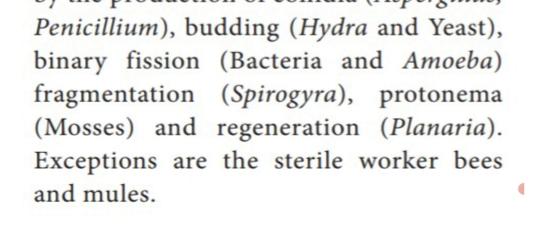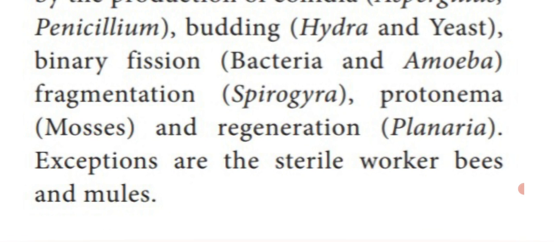Another one, Spirogyra, is a green alga, that is a plant, which produces the next generation by fragmentation. Protonema is another stage which is produced in the moss, that is a bryophyte. And the regeneration method in planaria.